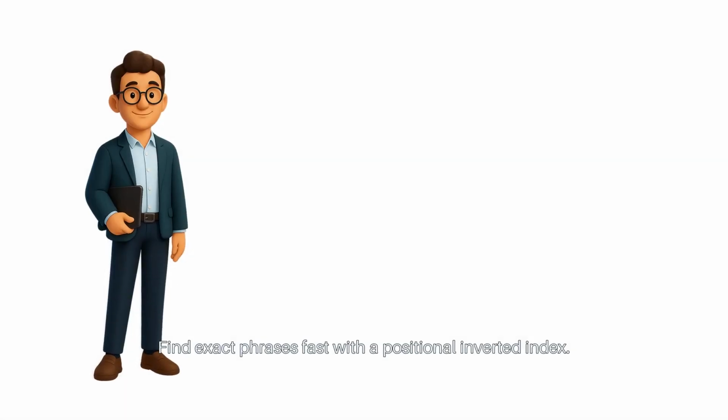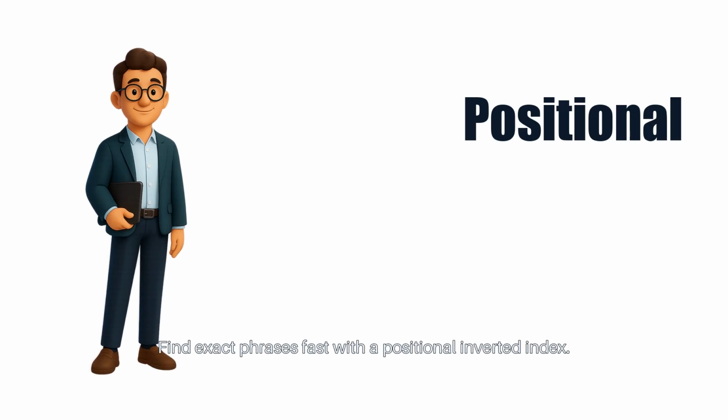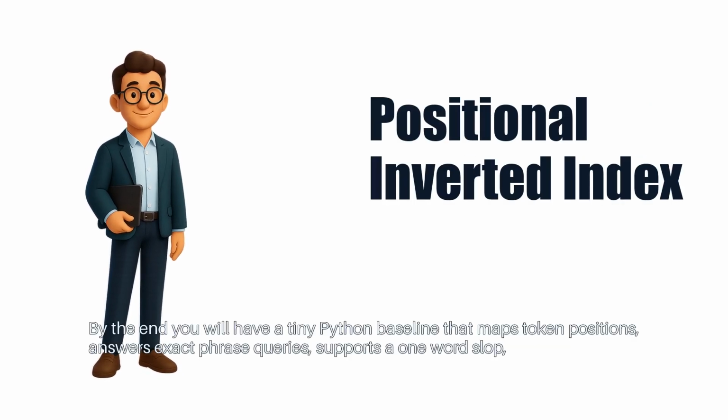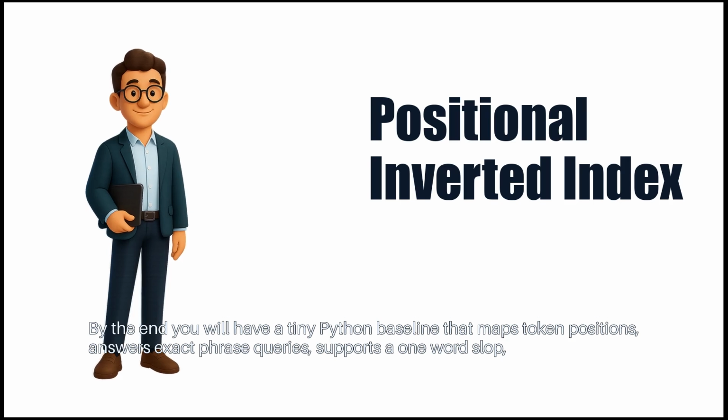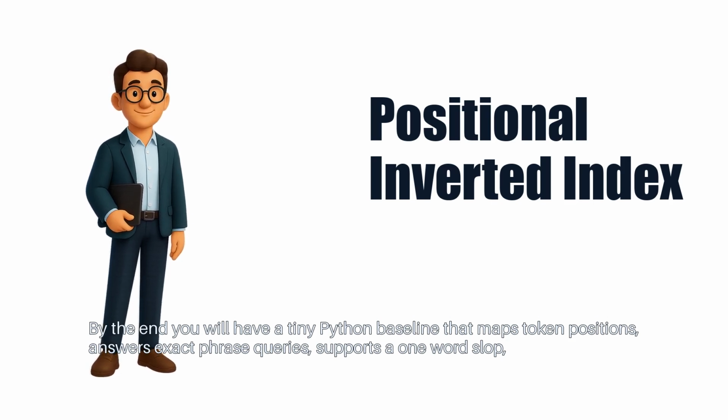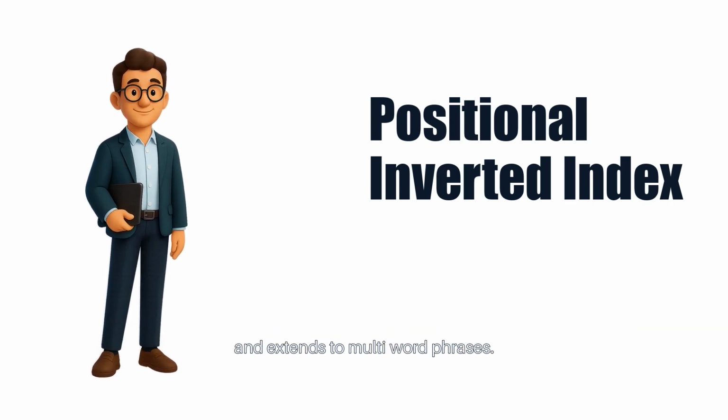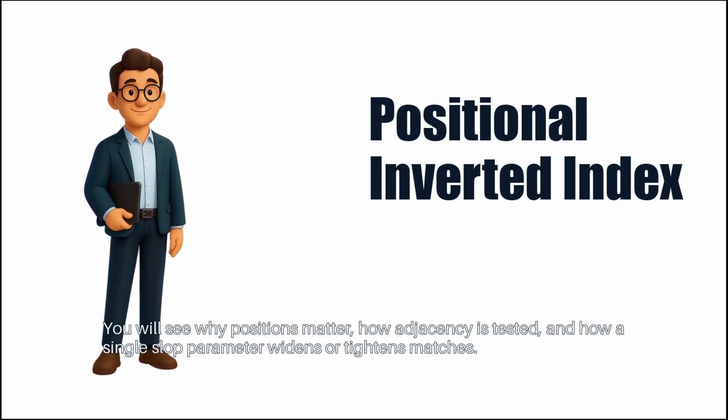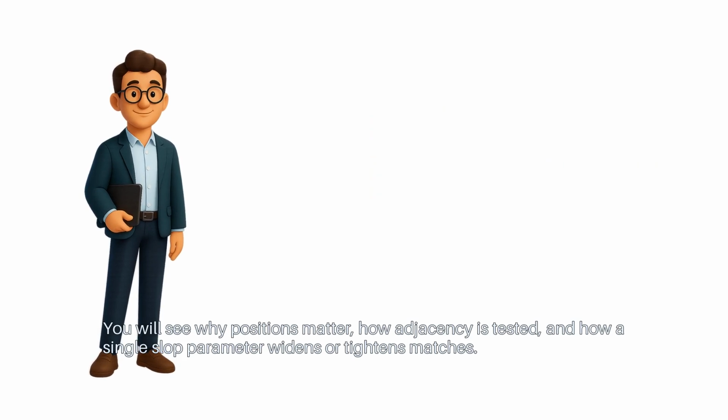Find exact phrases fast with a positional inverted index. By the end, you will have a tiny Python baseline that maps token positions, answers exact phrase queries, supports a one-word slop, and extends to multi-word phrases. You will see why positions matter, how adjacency is tested, and how a single slop parameter widens or tightens matches.